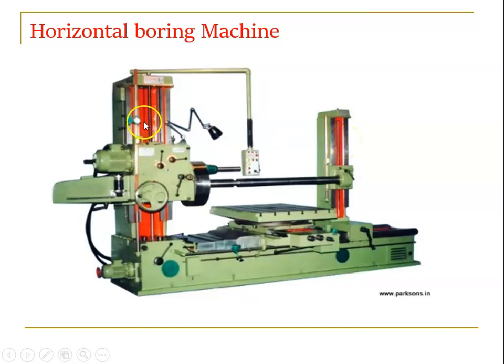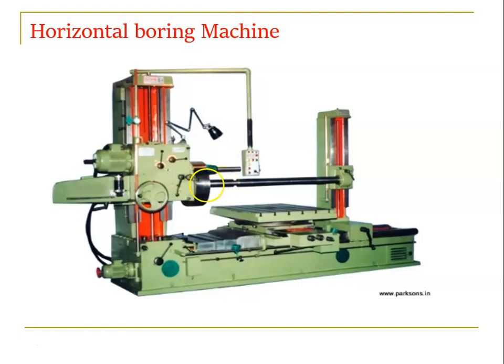Why do we call it the headstock supporting column? Because this column is used to hold the headstock. So the headstock can move. In a lathe the headstock does not move, it's stationary, but in a horizontal boring machine it can move. Depending on the size or shape of the workpiece, we can move it up and down. The headstock can move up and down with the help of the headstock supporting column, right? We have a spindle, and in that we have a quill, Q-U-I-L, quill. It is one of the internal parts in the spindle. It is used to connect a boring bar, right?